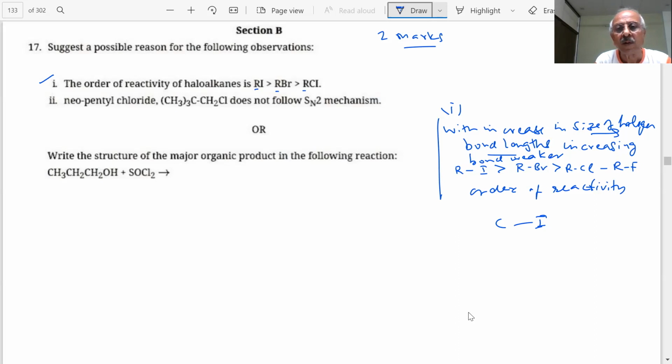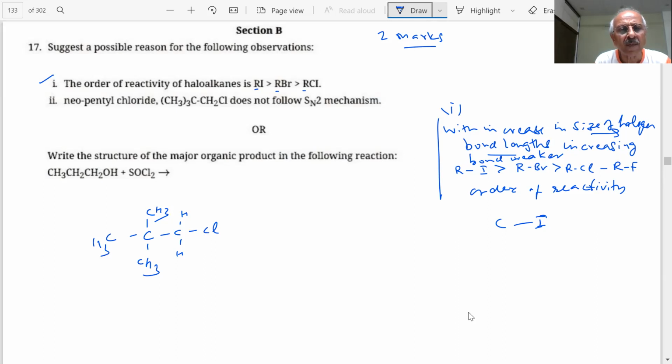What is the structure of this? CH3, CH2, CH2Cl. Steric crowding or steric hindrance.